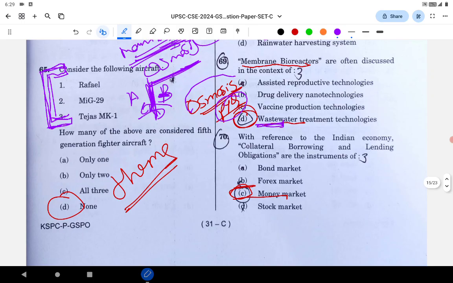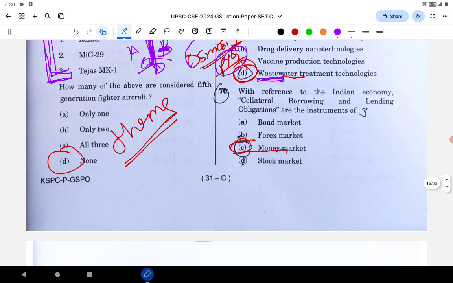Next, with reference to the Indian economy, collateral borrowing and lending obligations are an instrument of the money market. See, it's related to lending obligations, collateral borrowing. It is not related to, have you heard this statement in the stock market? No. Bond market and forex? No. A bit difficult question, but it's related to lending, so it comes in the part of the money market.